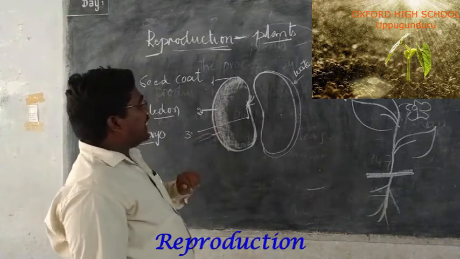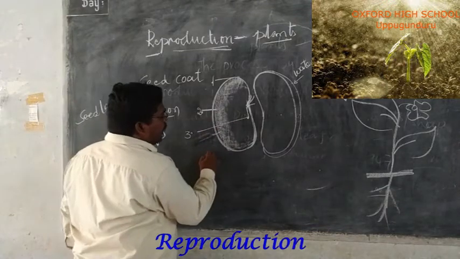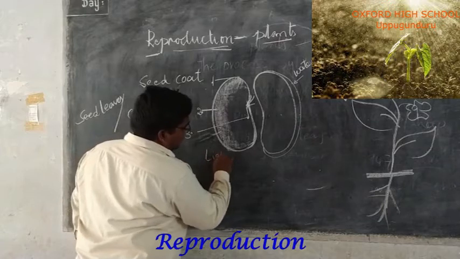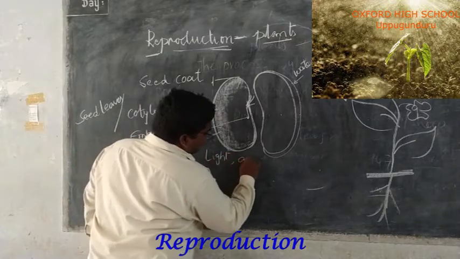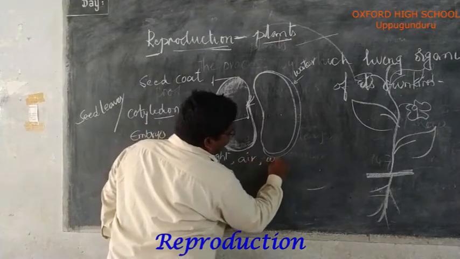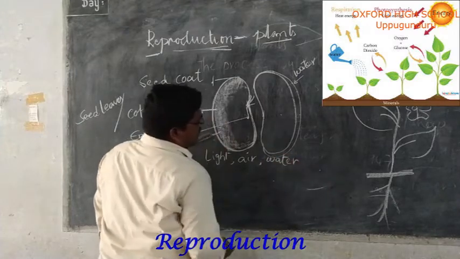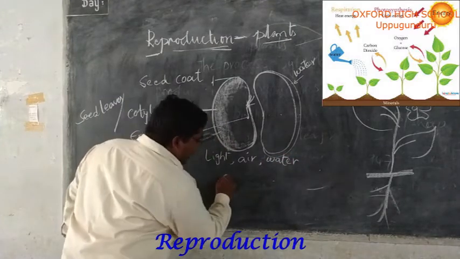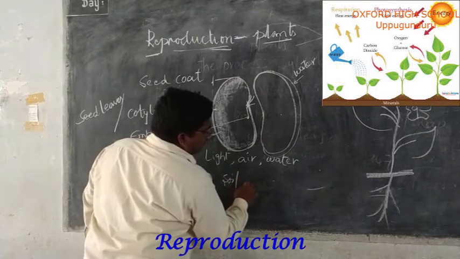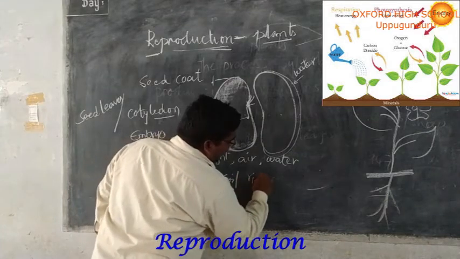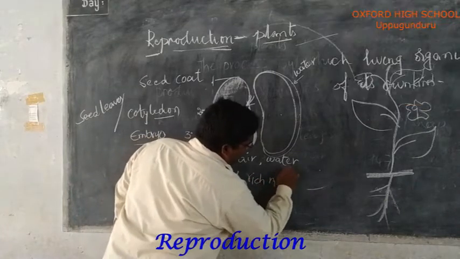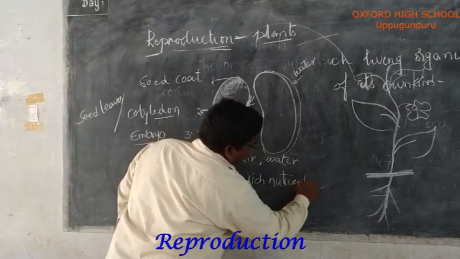What are the right conditions? The proper amount of light, air and water, and the soil rich with nutrients. Rich with nutrients.